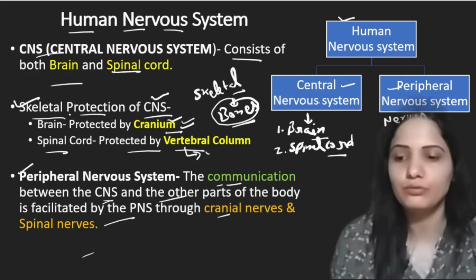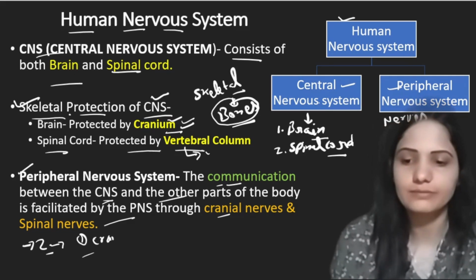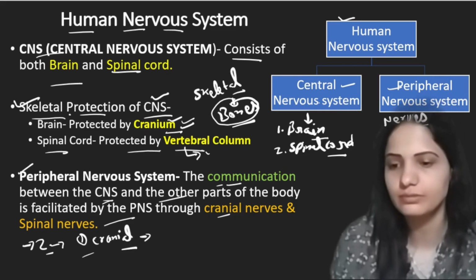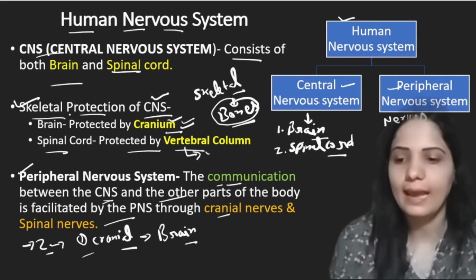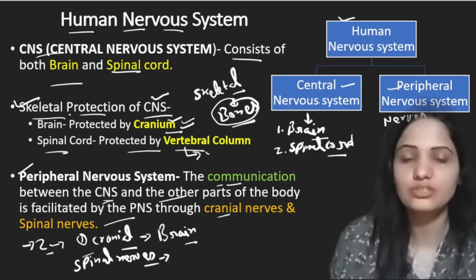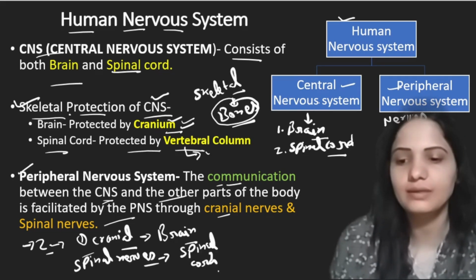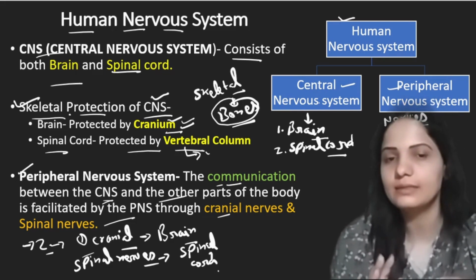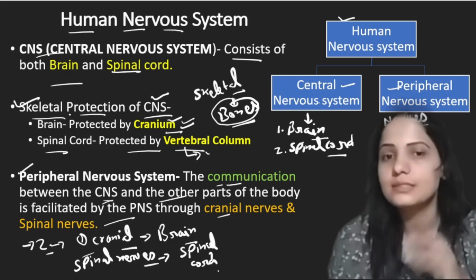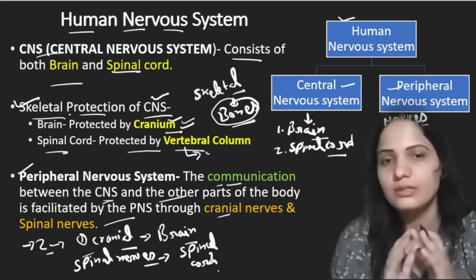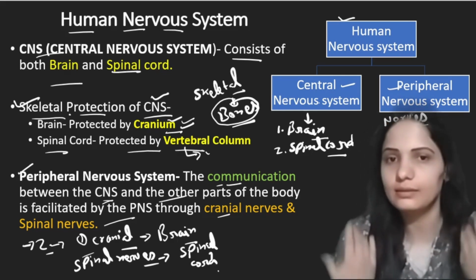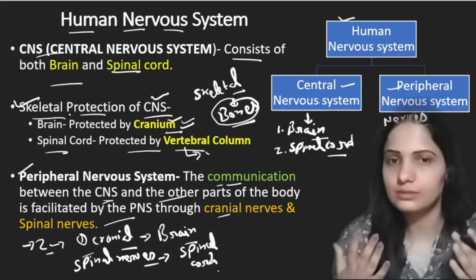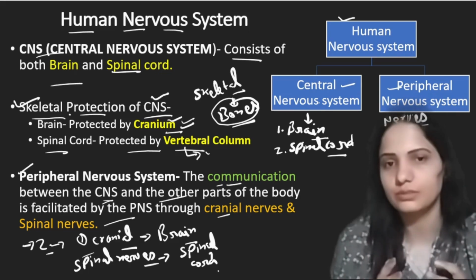And here we have two types of nerves. First is cranial nerves. Cranial, as the name suggests, these are the nerves which arise from the brain, and spinal nerves, these are the nerves which come from the spinal cord. Now you understand what spinal nerves and cranial nerves are. Cranial nerves arise from the brain, and spinal nerves arise from the spinal cord, and these nerves are present throughout the body, in all body parts, and they connect different body parts to the central nervous system. This is the function of the peripheral nervous system.